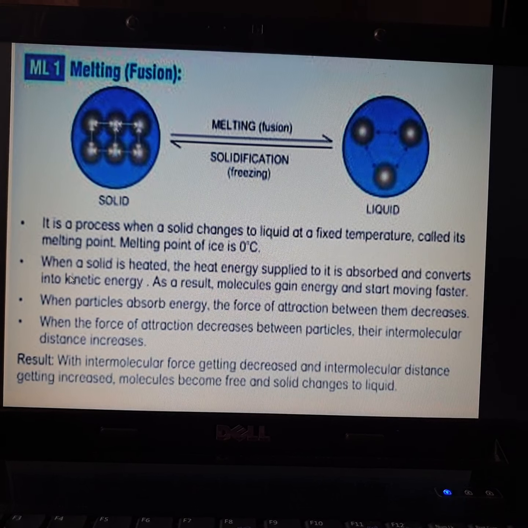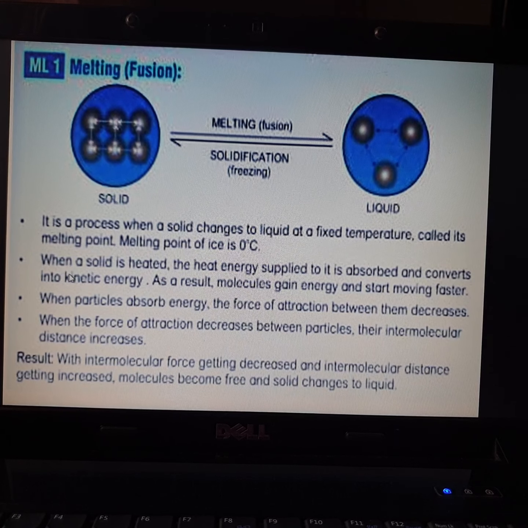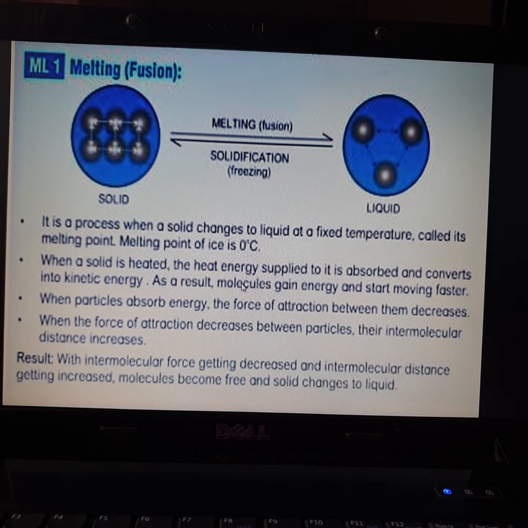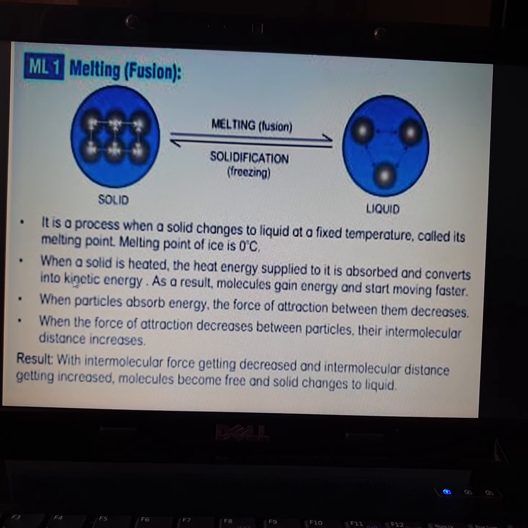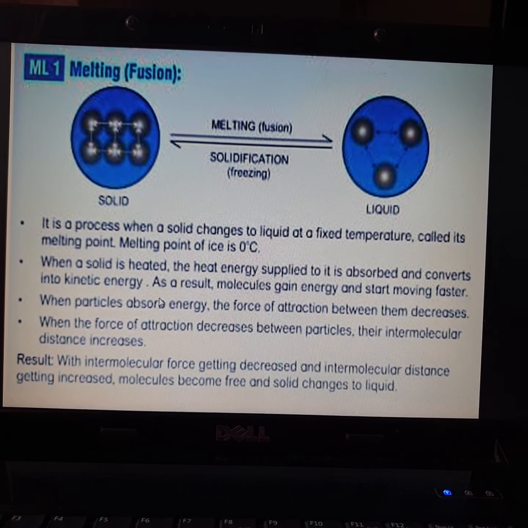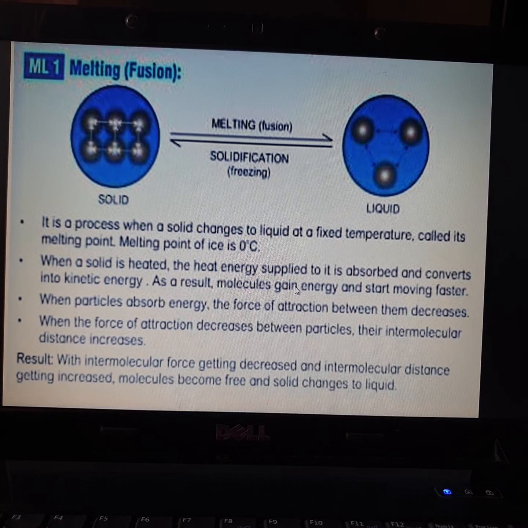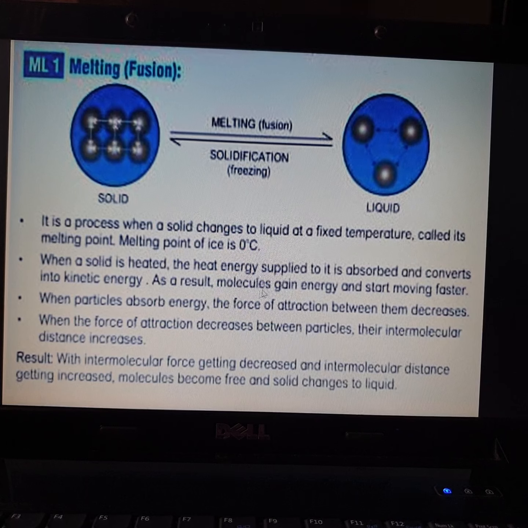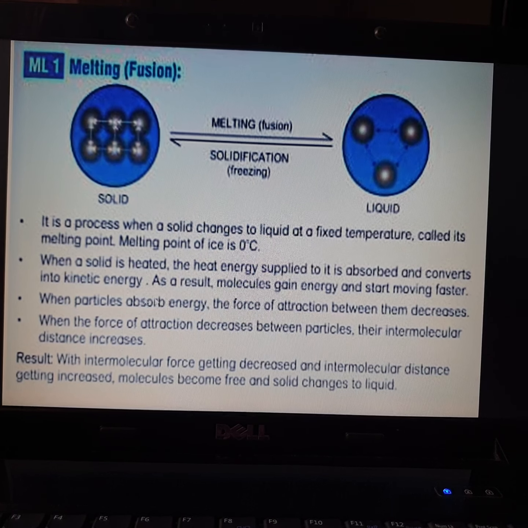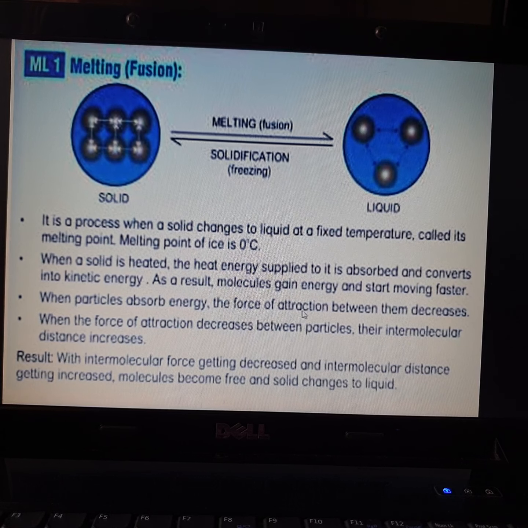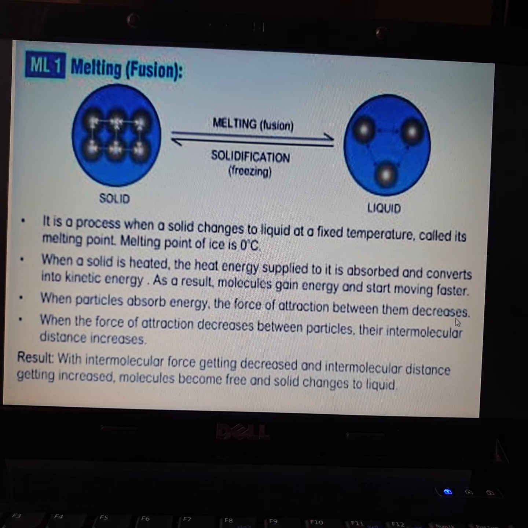Like if you have a solid and you are heating it, the heat energy supplied will be absorbed by the molecules, and they acquire energy called kinetic energy. As a result, these molecules gain heat energy and start moving faster and faster. Next, when particles absorb energy, the force of attraction between them decreases.